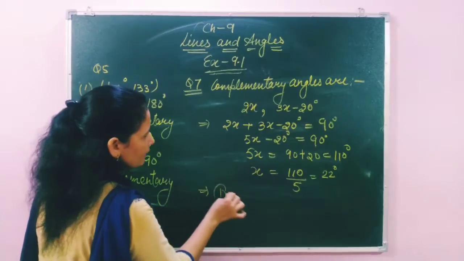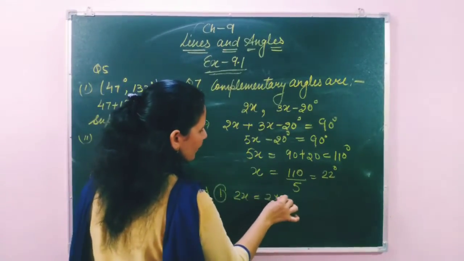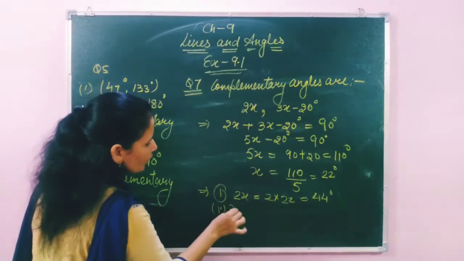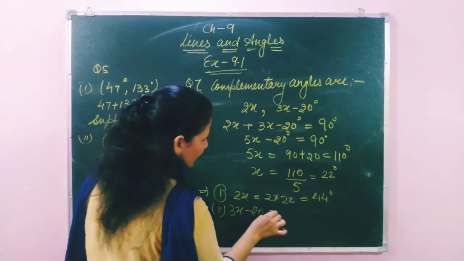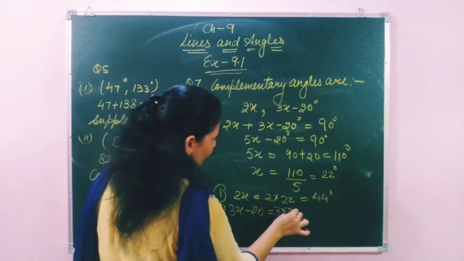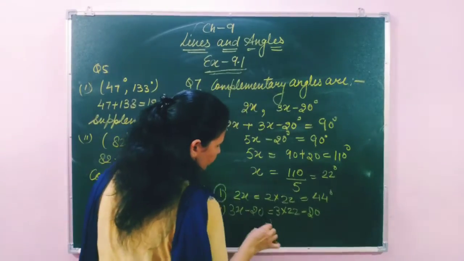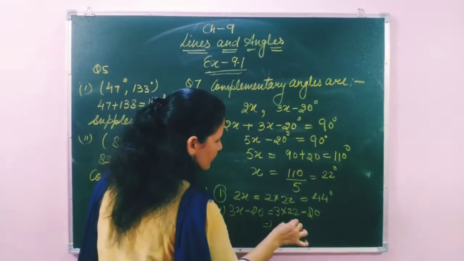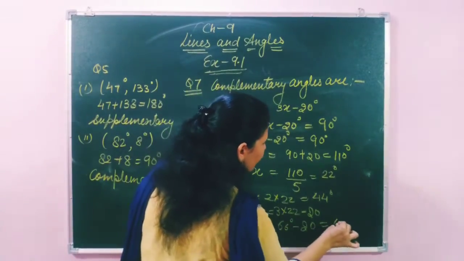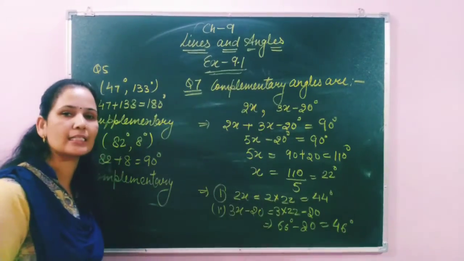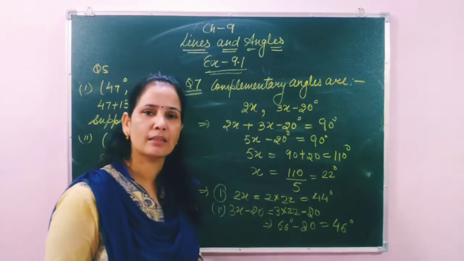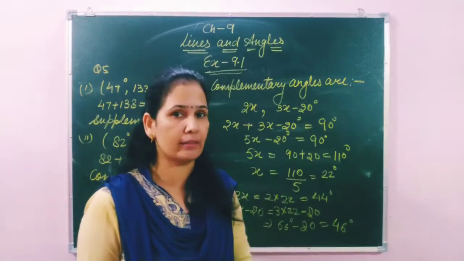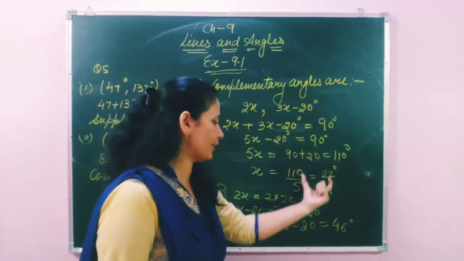So the first angle is 2x. 2x means 2 multiplied by 22. The first one is 44 degrees. The second one is 3x minus 20. 3x minus 20 means 3 multiplied by 22, minus 20. 3 twos are 6, 66 minus 20. That means the second complement is 46 degrees. So students, the basic we have used here, which we know very well, is that the sum of two complementary angles is 90 degrees. So that basic we apply here and find out the angles.